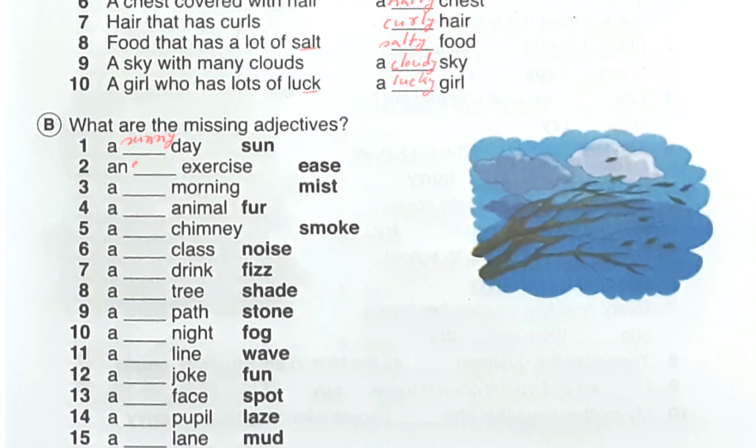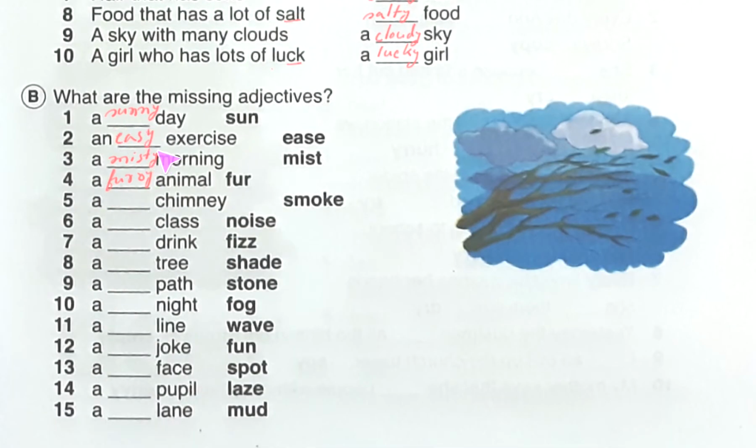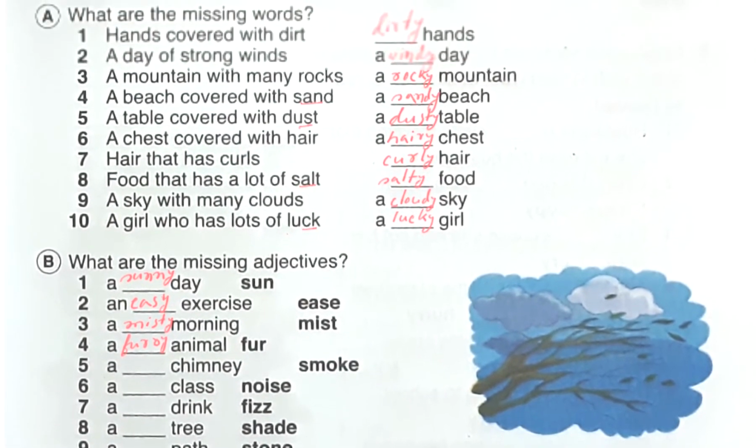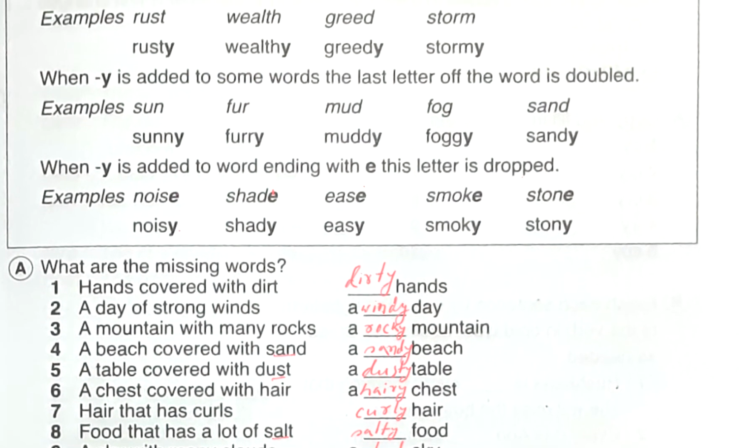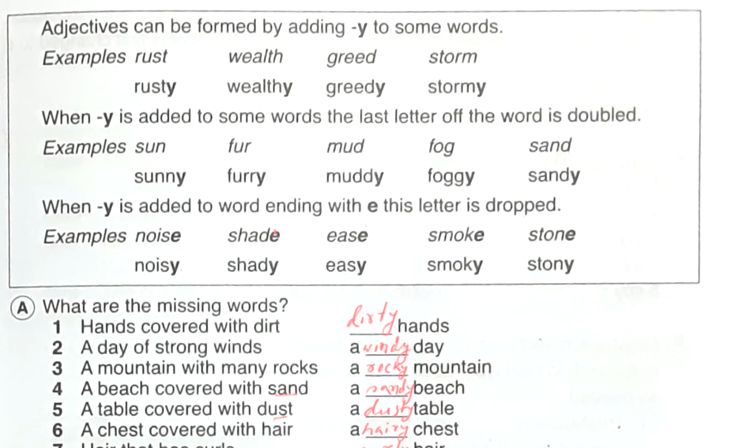Sunny day. And the next exercise, it will be easy. A dash morning, mist. So it will be what? A misty morning. I think you are understanding this. A dash animal, it will be what? It will be a furry animal. The r will be double. Here, if you don't understand how I am making this spelling, at that time you will take help from these rules which we read the first time, the rules written here.